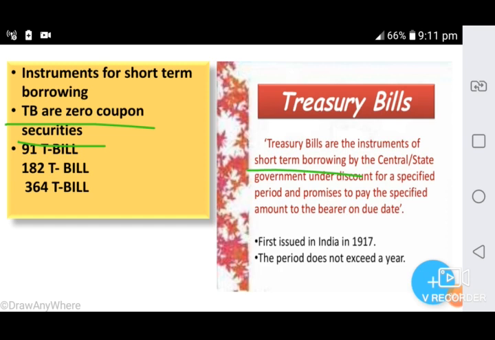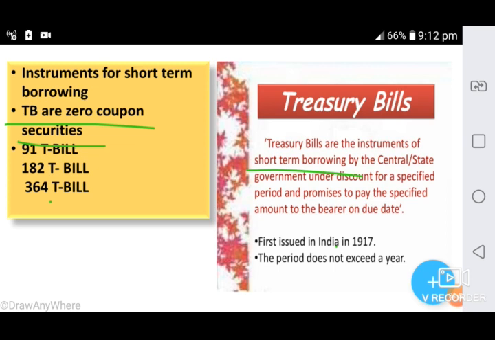So, what do you mean by zero coupon bonds? For example, I want to take rupees 100 from a person, but I don't want to pay interest. But I tell him after 1 year I will give you 100 rupees. So why will someone invest or give rupees 100? So I will tell him today you give only 90 rupees, and I will pay you 100 rupees after 1 year. In other words, I am discounting the face value of 100 rupees. I take 90 rupees and I promise that after 1 year I will give him 100 rupees. This is how Treasury Bill works.